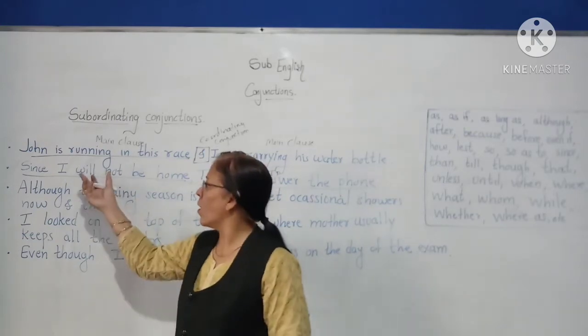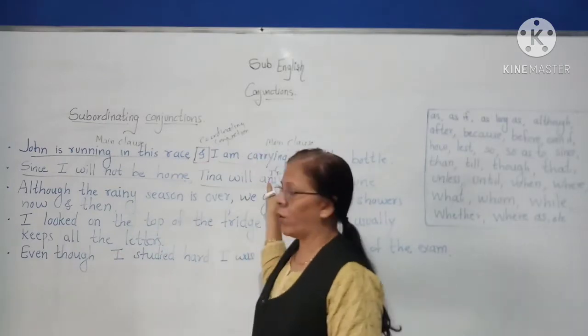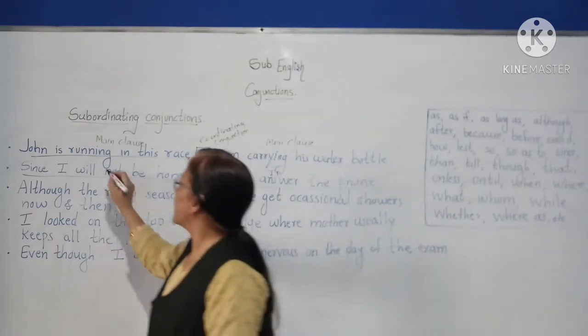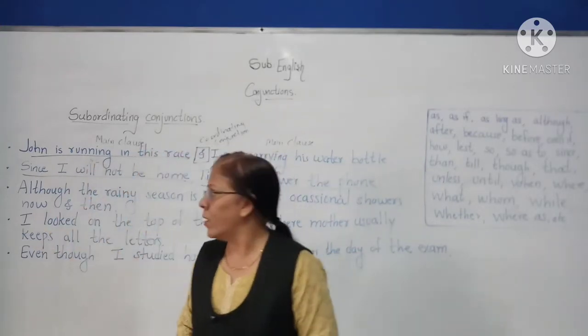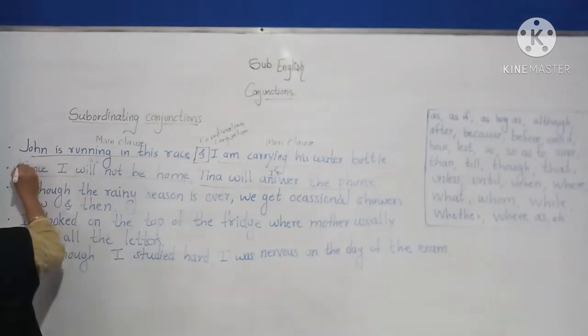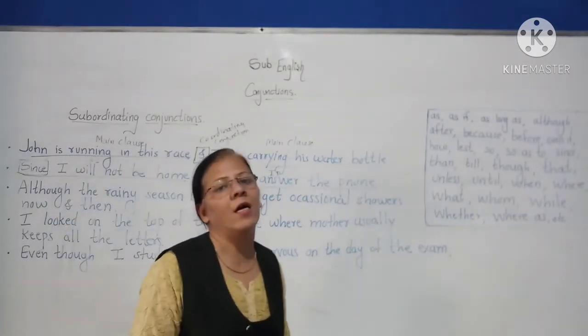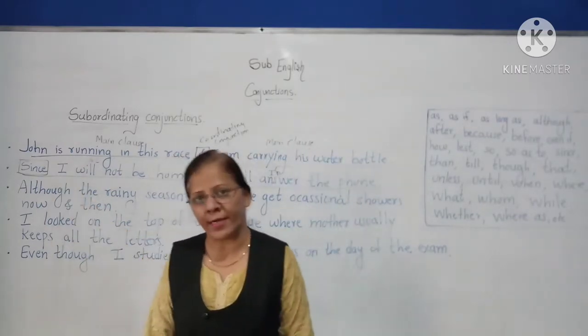It does not stand on its own. It needs the support of the other clause to complete the meaning. So this is a subordinate clause. And the word "since" joins these two clauses. So this is your subordinating conjunction, or you can call it a subordinator. Okay.